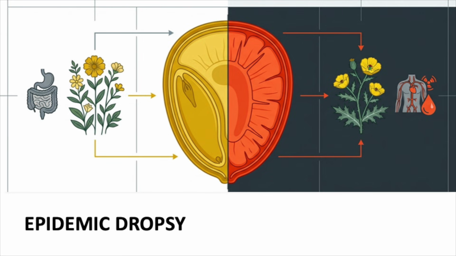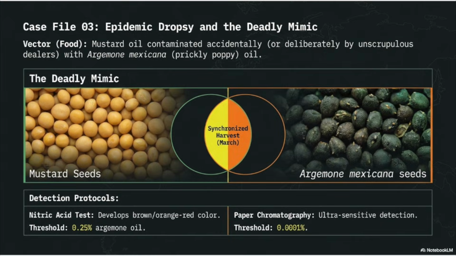Now let us move to epidemic dropsy. This disease results from mustard oil being contaminated, either accidentally or deliberately by unscrupulous dealers with oil from Argemone mexicana, commonly known as prickly poppy. Since the harvest seasons of mustard and this poisonous plant coincide in March, accidental mixing becomes common.